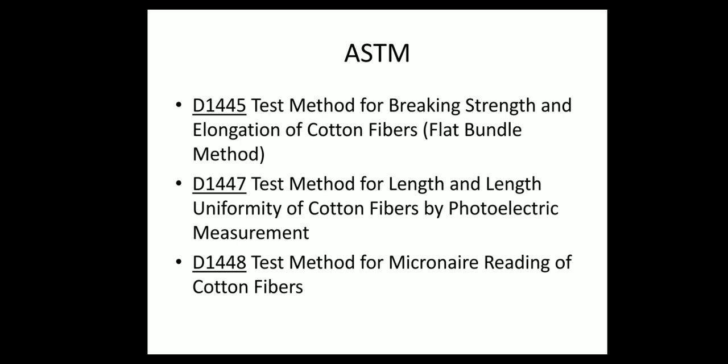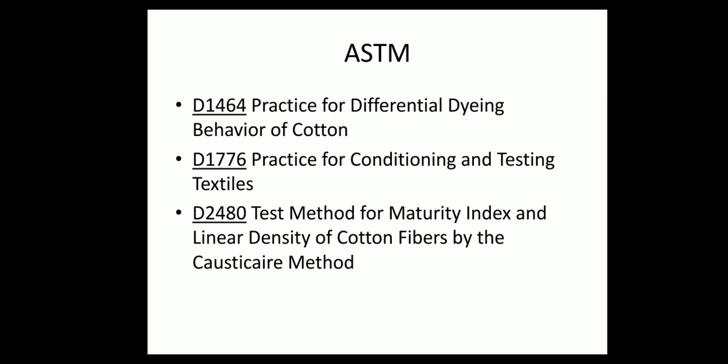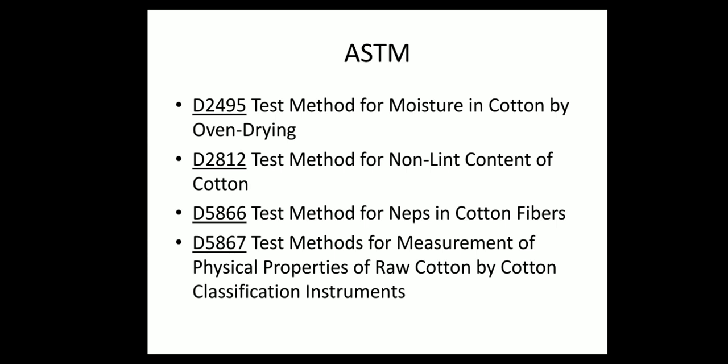D1448 Test method for micronaire reading of cotton fibers. D1464 Practice for differential dyeing behavior of cotton. D1776 Practice for conditioning and testing textiles. D2480 Test method for maturity index and linear density of cotton fibers by the caustic air method. D2495 Test method for moisture in cotton by oven drying. D2812 Test method for non-lint content of cotton.